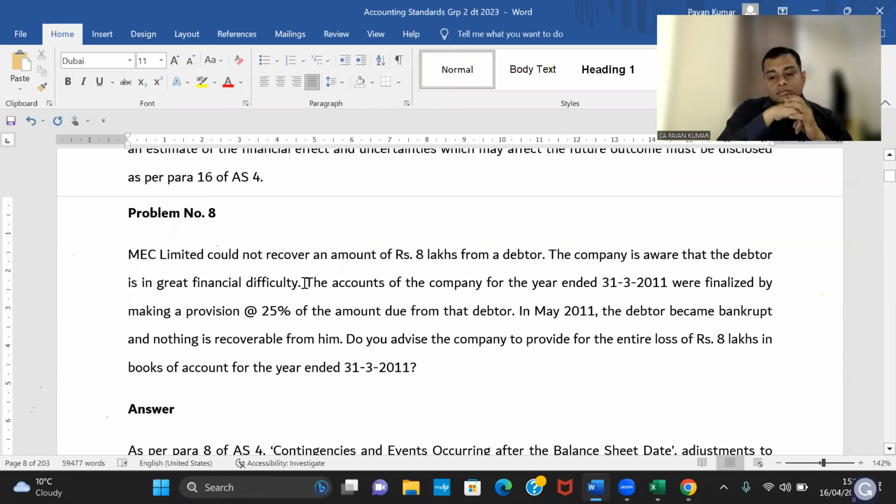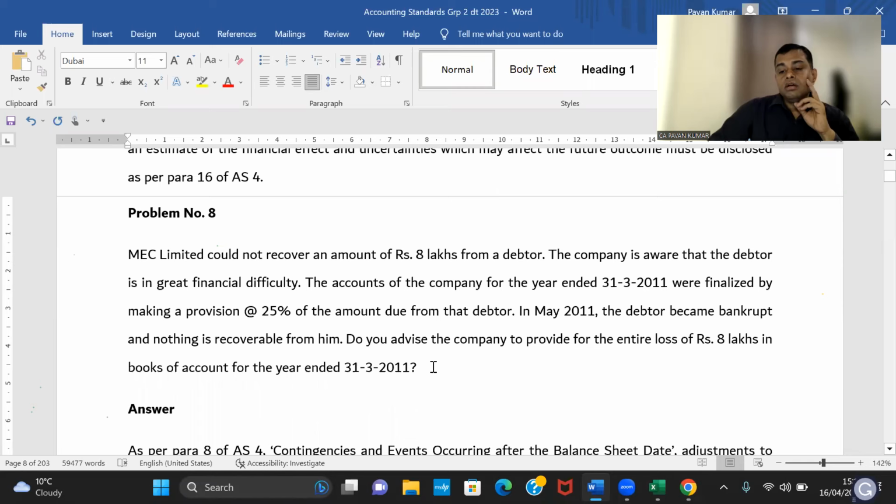Yes, yes. MEC Limited could not recover an amount of rupees 8 lakhs from a debtor. The company is aware that the debtor is in great financial difficulty. The accounts of the company for the year ended 31st March 2011 were finalized by making provisions at 25% of the amount due from the debtor. In May 2011, the debtor became bankrupt and nothing is recoverable from him. Do you advise the company to provide for the entire loss of 8 lakhs in the books of accounts for the year ended 31st March 2011?